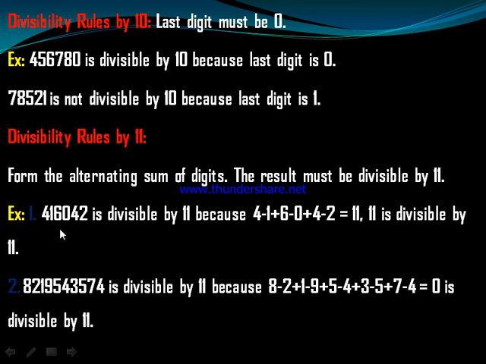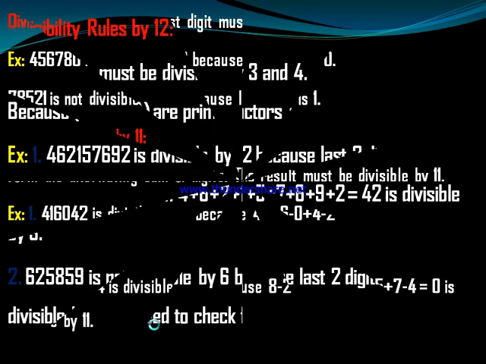Also, if the sums of the alternate digits are equal or differ by a multiple of 11, then the number is divisible by 11. Means 4 plus 6 is 10, plus 4 is 14, minus 1 plus 0 plus 2, which is 3. 14 minus 3 equals 11. 11 is also divisible by 11. Similarly, you can check this.